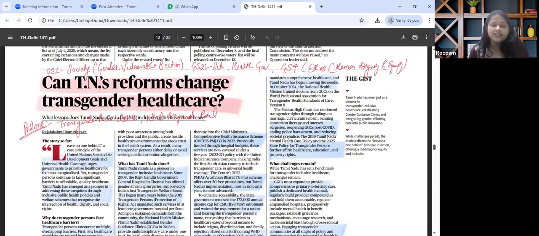Now, this is relevant for GS Paper 1 Society, wherein gender, vulnerable sections, GS Paper 2 Welfare Schemes, Healthcare and Governance, GS Paper 4 Ethics, Human Dignity and Equity can be linked. The key theme that has been discussed over here is Tamil Nadu's attempt to bring dignity-centered, evidence-based reforms for transgender society, in particular the healthcare, wherein ending gatekeepers, improving access, and creating institutional safeguards has been the backbone for this